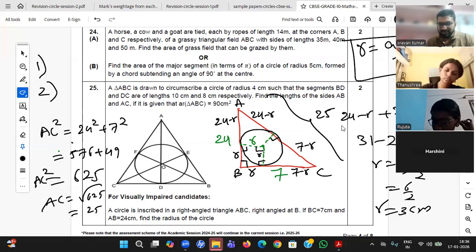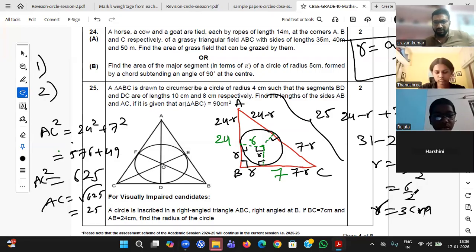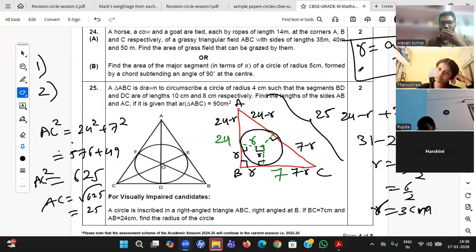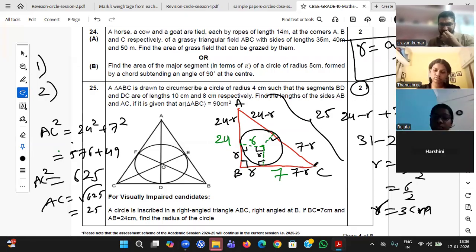Yes, Rujita, it's radius 3, right? 3 centimeters. Yes, sir, I forgot to divide by 2. Okay, please be patient enough. So students, for 2 marks, you please write like this: as we know, you can start directly. If it is for 3 marks, I would have done this procedure. It can't be for 5 marks.